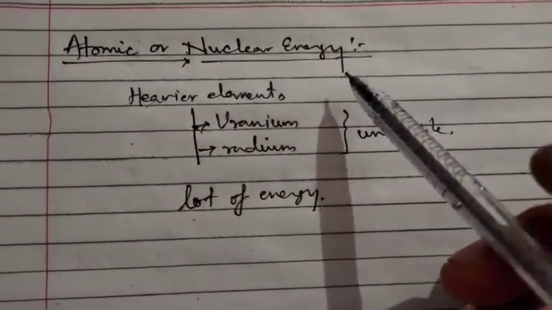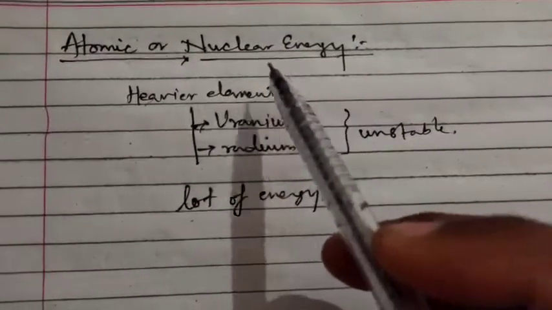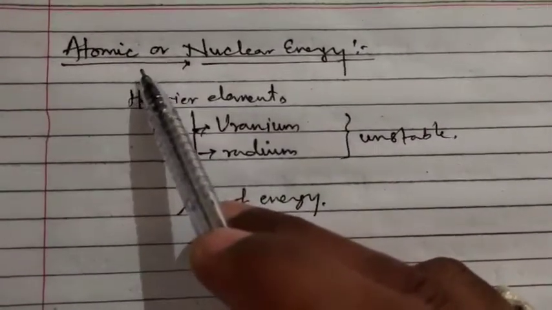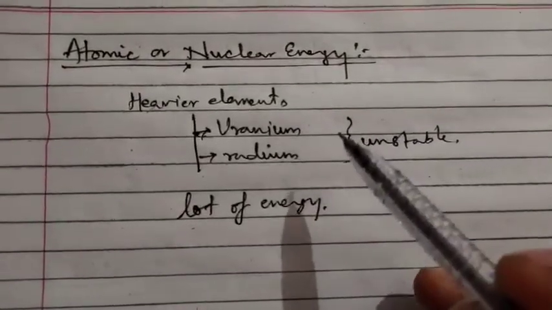Now in war we are using atomic and nuclear bombs. Various countries have made atomic bombs or nuclear bombs with the help of these heavier elements.